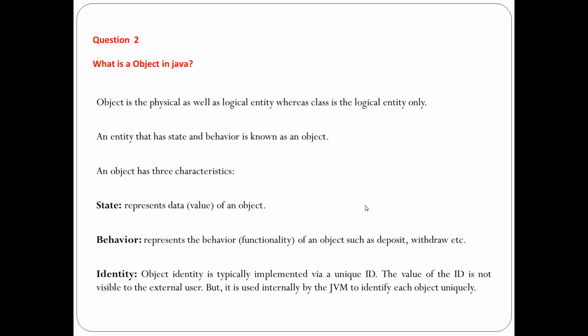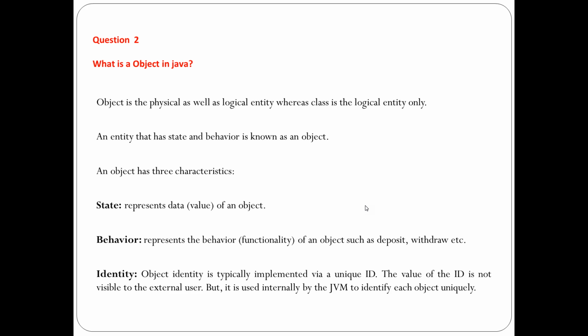An entity that has state and behavior is known as an object. So coming to the point, any particular object will have a state. State is the values of that particular object, and behavior is nothing but what it can do, that is the functionality of that particular object also.